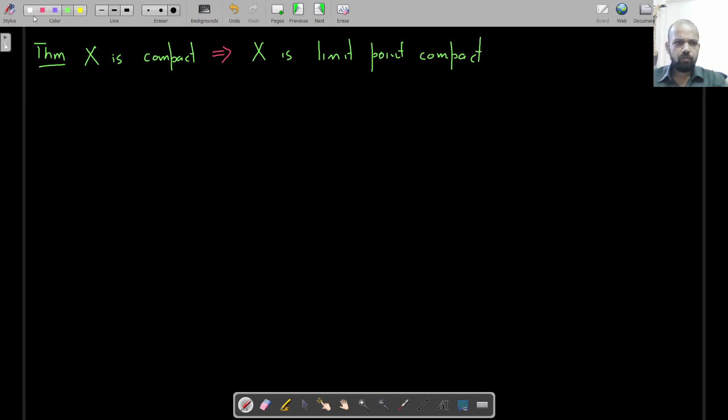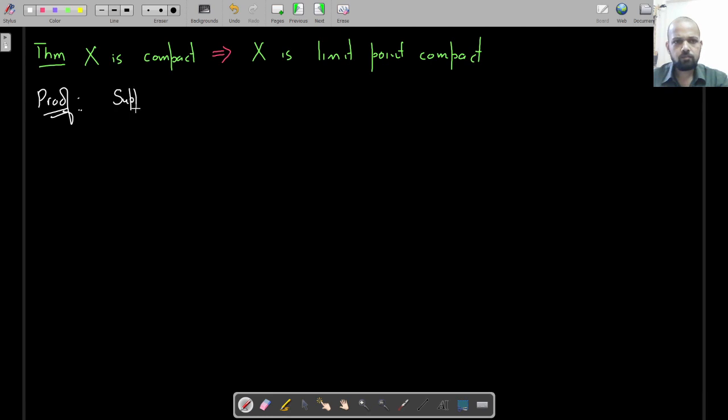Proof is very simple, very similar to what you do in the Bolzano-Weierstrass theorem. Oh no, not exactly. Anyways, in fact it might not be similar. I'm a little confused, I shouldn't say that. So let's do it independently. X is compact implies X is limit point compact.